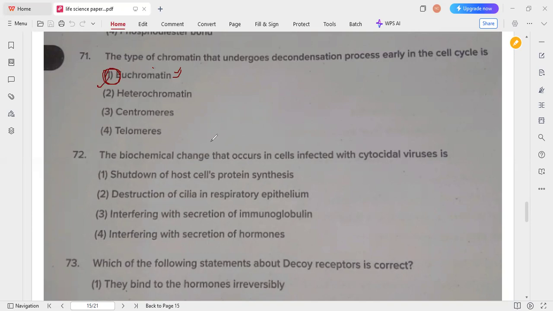So the biochemical change that occurs in cells infected with cytocidal viruses is, usually, shutdown of host cells' protein synthesis. That's the biochemical change that takes place when the cell is infected with these particular viruses. So option 1 is the correct answer for this 72nd question. Okay, so move on to the next question.